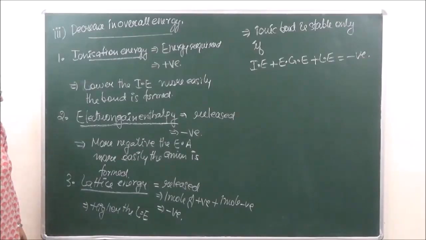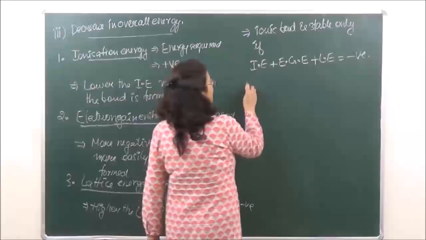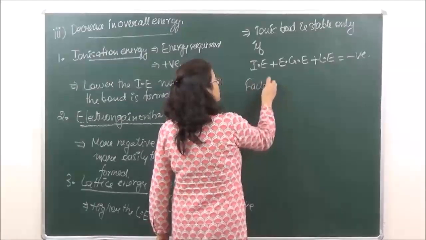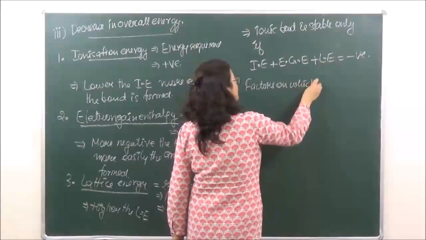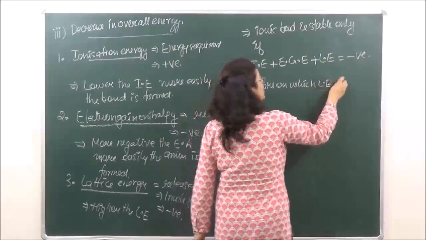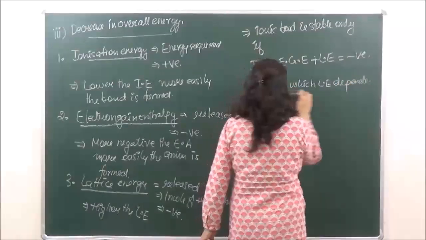Okay, now when we are talking of lattice energy over here, the lattice energy depends upon the following factors. Factors on which lattice energy depends.